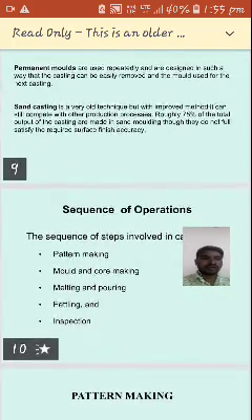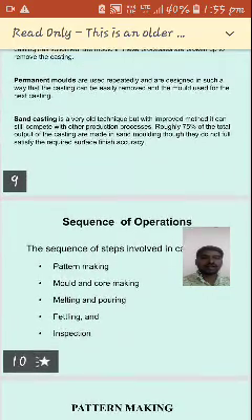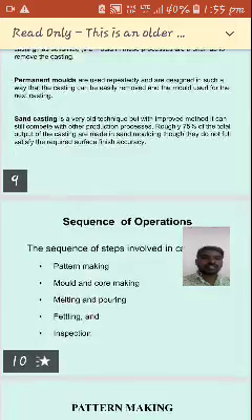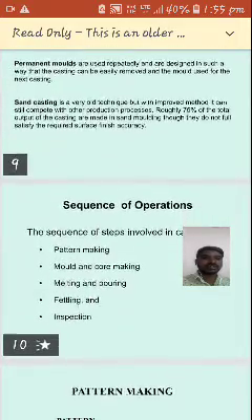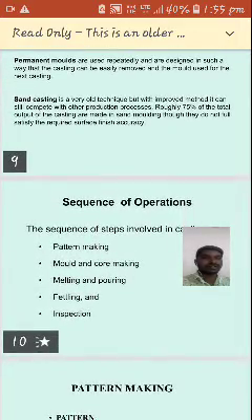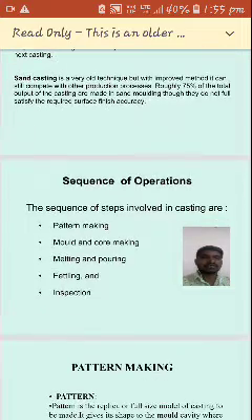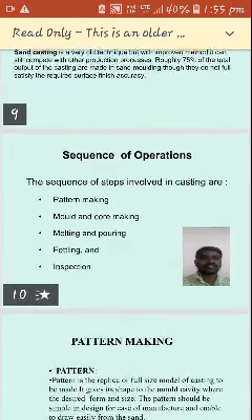So all in all, sand casting is preferred, but the surface finish is not up to that much. That is a disadvantage.